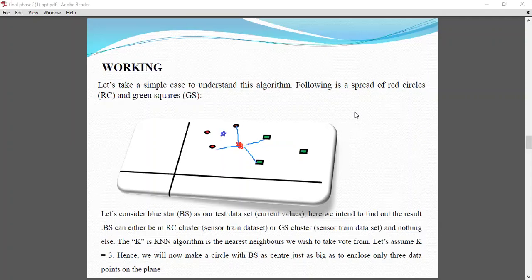Yes. So if it is the same distance to all of them, how will I choose where it will belong? Sir, there will be a small variation in the values. There can't be the same values. So how, sir, will I do it? If the blue star has a value 3, then green has 3.7 and the red cluster has 3.5, then it calculates the distance from the blue star to green and blue to the red cluster.